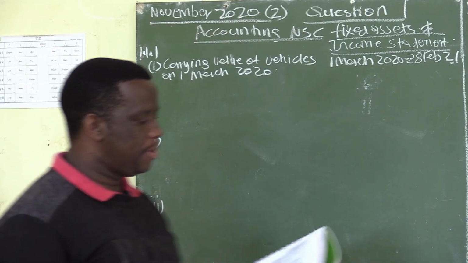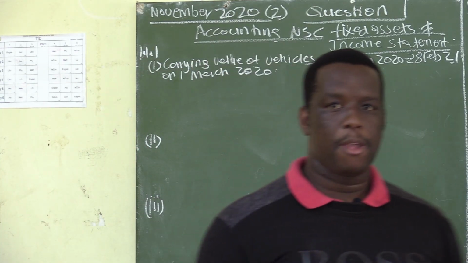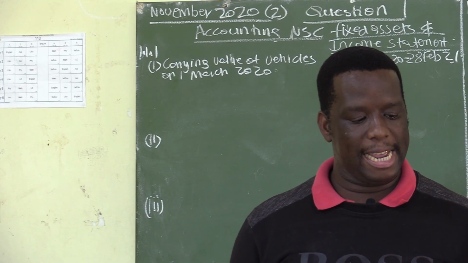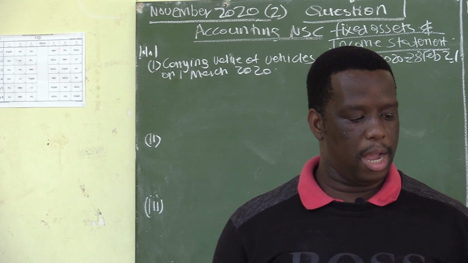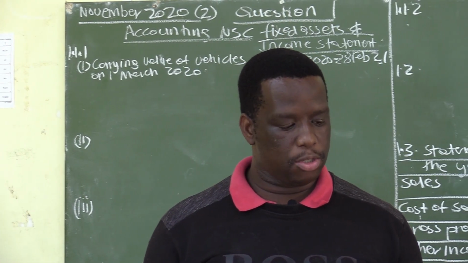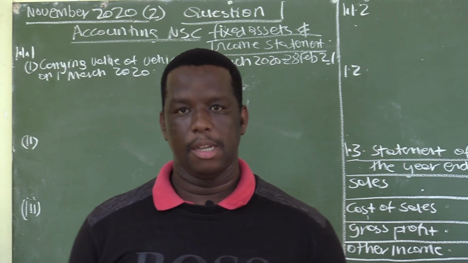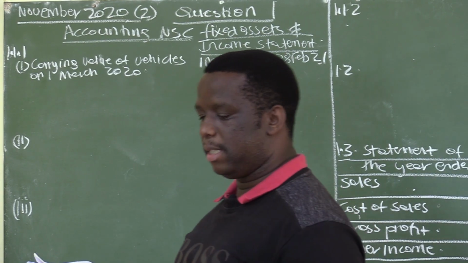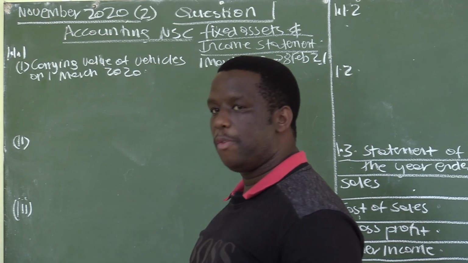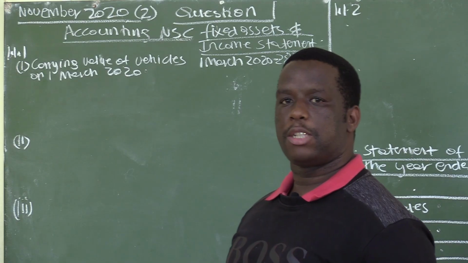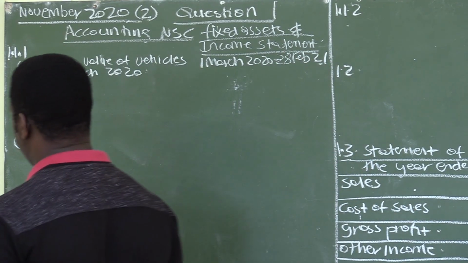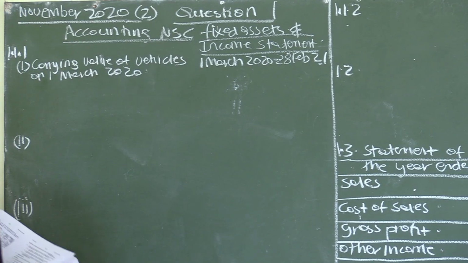In that extract of the fixed asset note, we are required to calculate the carrying value of vehicles on 1 March 2020. This one is straightforward, because the formula for calculating carrying value is cost price minus accumulated depreciation.